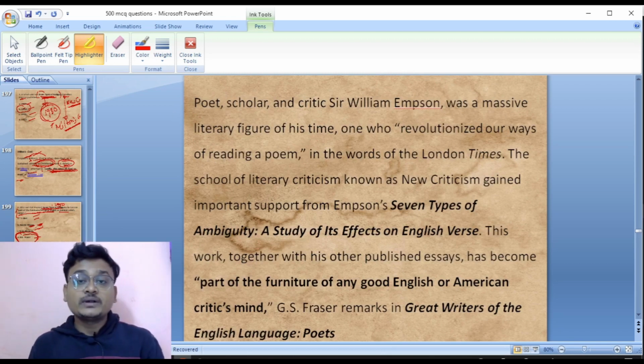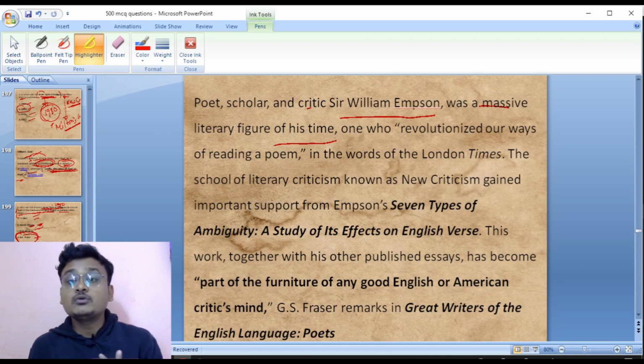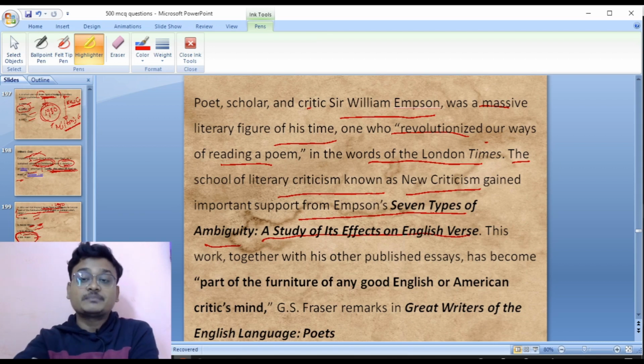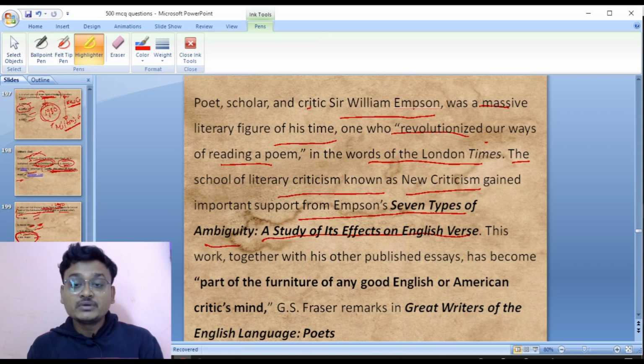Look here, poet and scholar and critic Sir William Gibson was a massive literary figure of his time, one who revolutionized our ways of reading a poem. In the words of the London Times, the school of literary criticism known as new criticism gained important support from Gibson's Seven Types of Ambiguity, and its subtitle is A Study of Its Effects on English Verse. So the subtitle was a study of its effect on English verse.